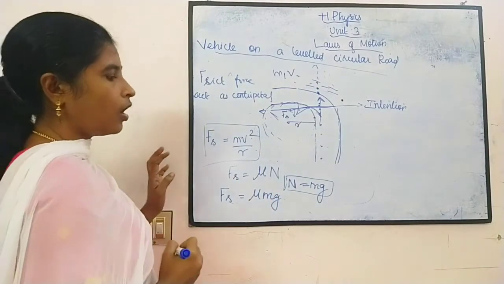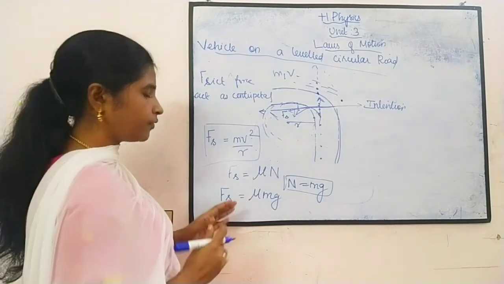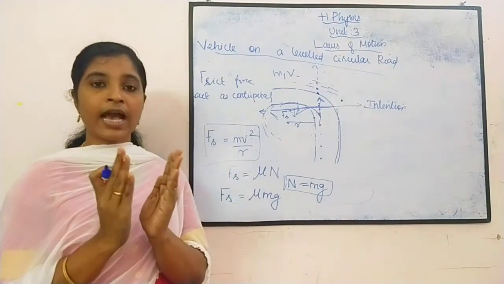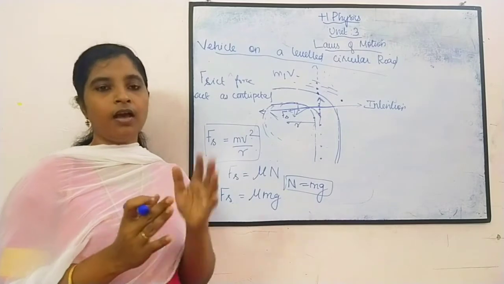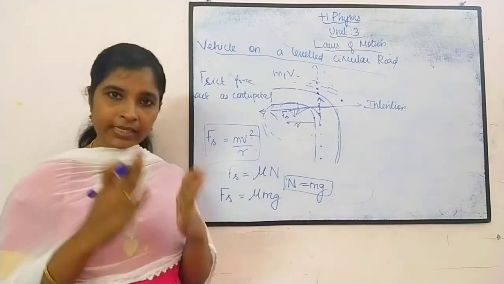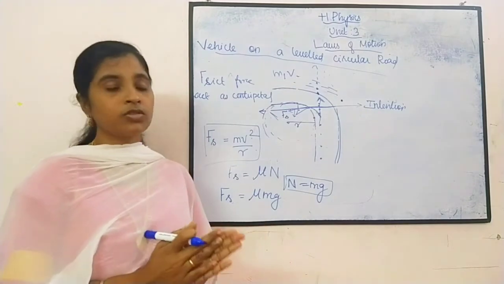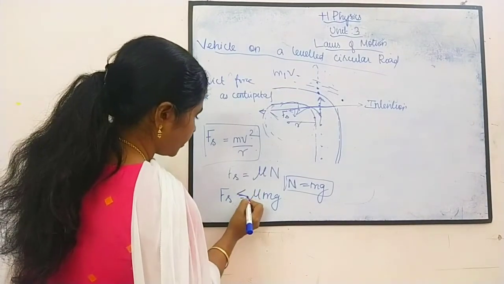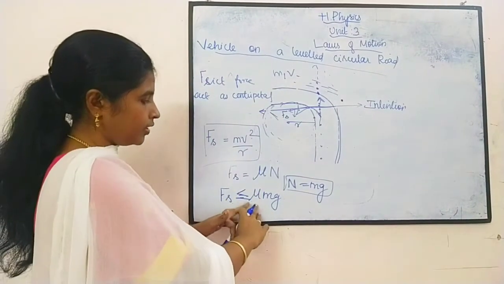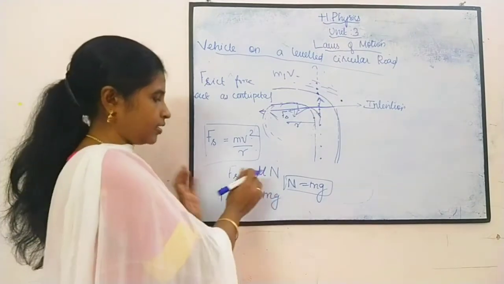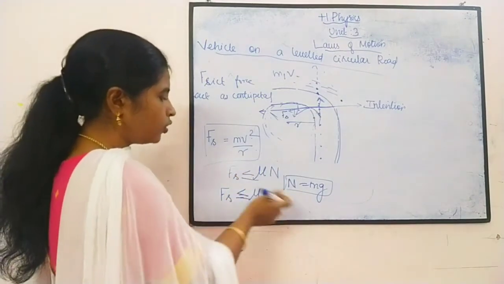Or we can write, we all know that frictional force has a certain limit. Definitely it has a certain limit. So it should be less than or equal to mu times N. Yes, Fs is less than or equal to mu N.